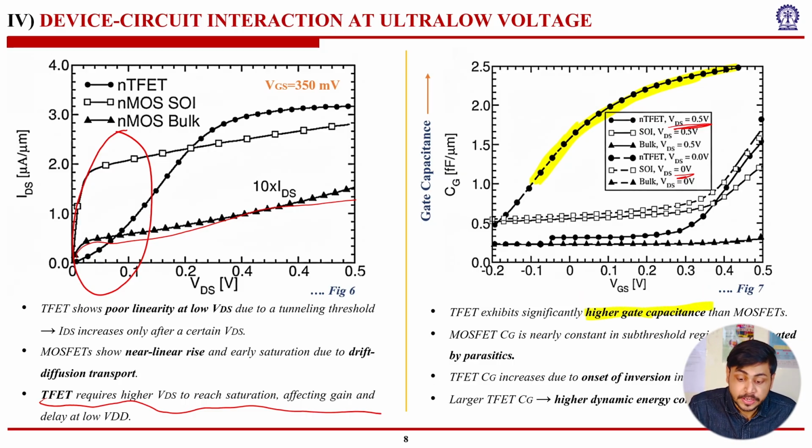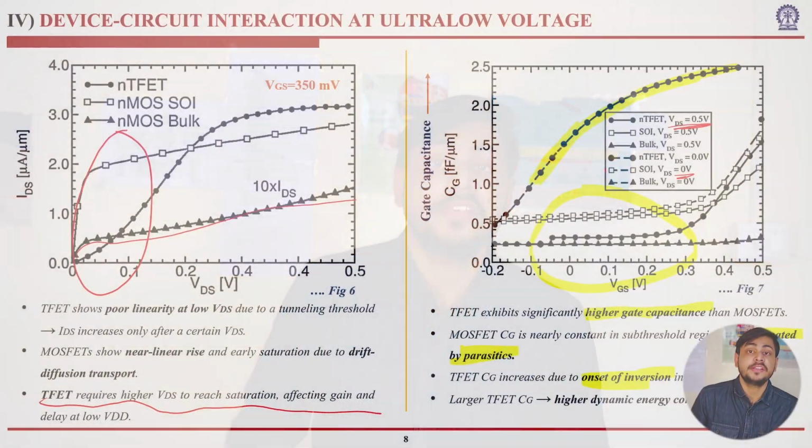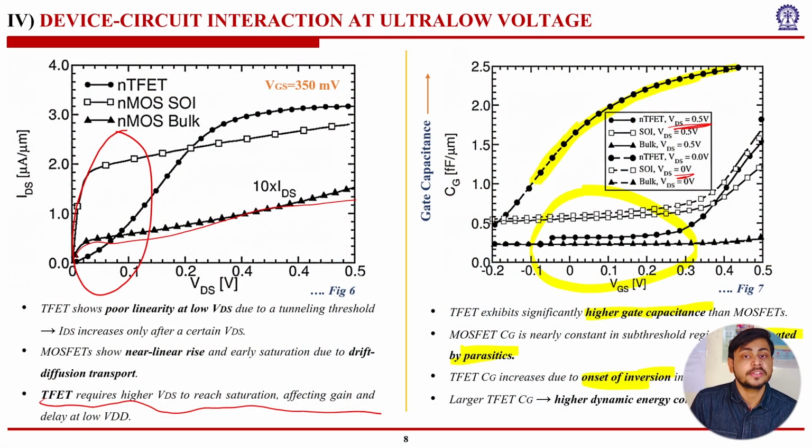Now, MOSFET gate capacitance is nearly constant in the subthreshold region. We can take this to be the subthreshold region. It's constant there, dominated by the parasitics, because the overall effect of the parasitics is to tune the capacitance of the MOSFET so that it doesn't vary too much. Now, TFET gate capacitance increases due to onset of inversion in the channel, and larger TFET gate capacitance leads to higher dynamic energy consumption. Why is that? Because a larger gate capacitance means more charge carrying capacity, and therefore higher dynamic energy consumption.